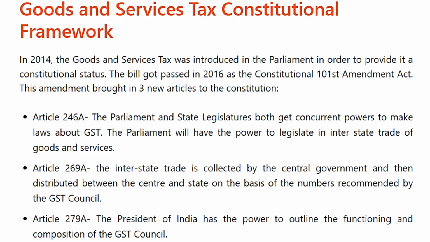Article 246A. The Parliament and state legislatures both get concurrent power to make laws about GST. The Parliament will have the power to legislate on interstate trade of goods and services. Article 269A. The tax on interstate trade is collected by the central government and then distributed between the center and states on the basis of the numbers recommended by the GST Council. Article 279A. The President of India has the power to outline the functioning and composition of the GST Council.